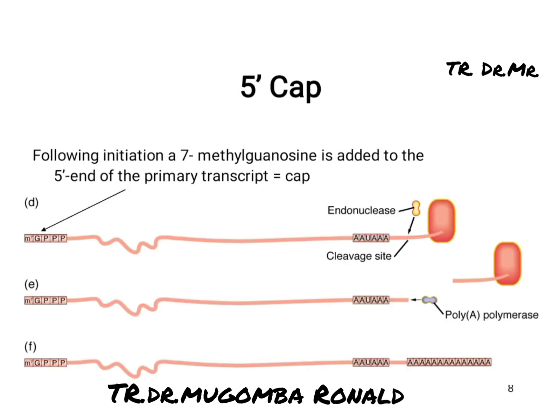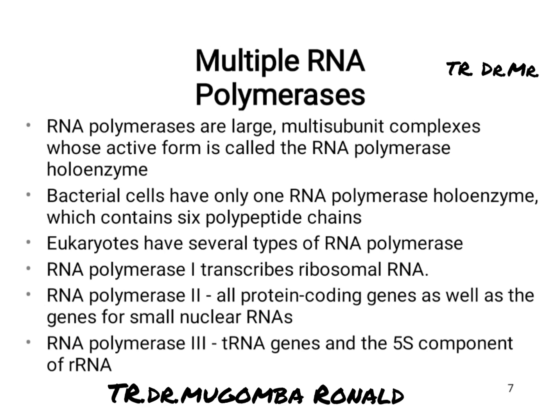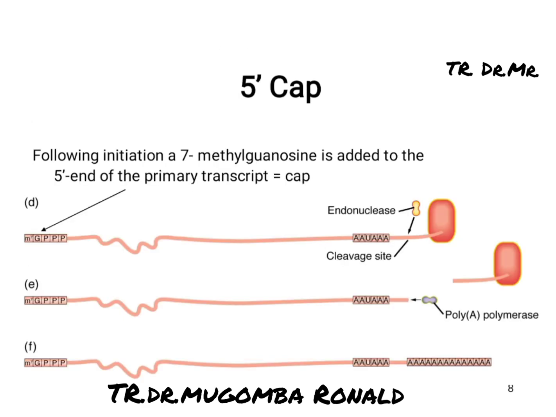Having looked at that, allow me to go through what they call processing of the RNA. When we are doing processing of the heteronuclear RNA, it is not yet mature RNA, it is nascent RNA. It is still young. When you look at it, you realize that it has both introns and exons. Yet we only need exons. Introns are intruders within the RNA, and they are not coding for anything. So we have to slice them out. The exons are the important ones, so we need to put them all together so that we can translate them into a protein.